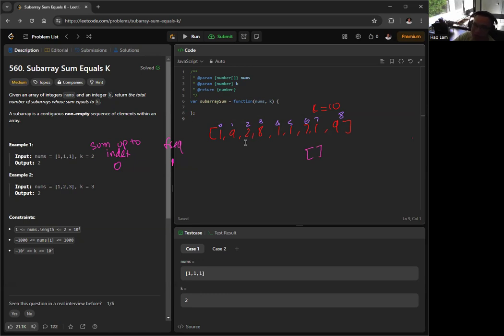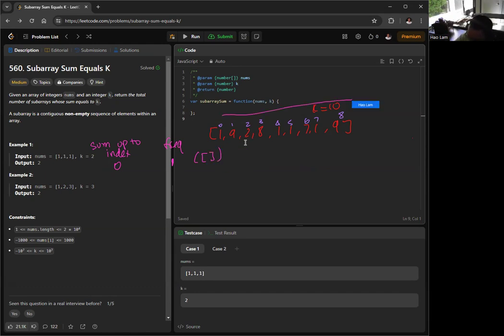An empty subarray is a valid subarray, and this subarray makes up the sum of 0. So that's why we start out at 0. There's one subarray to make up the sum of 0, which is the empty array, so I can put it here.